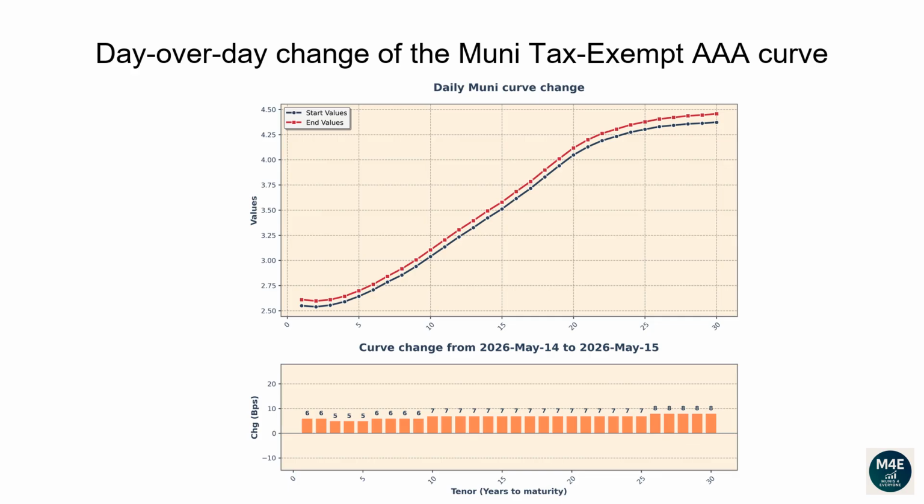The one-year tenor changed 6 basis points. The 2-year tenor changed 6 basis points. The 5-year tenor changed 5 basis points. The 10-year tenor changed 7 basis points. The 20-year tenor changed 7 basis points. The 30-year tenor changed 8 basis points.